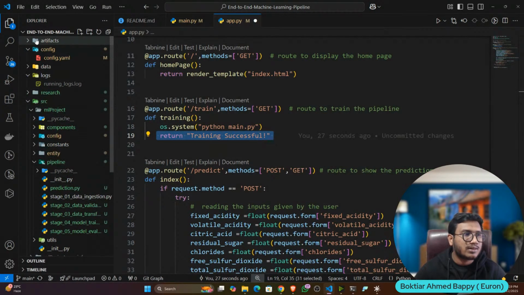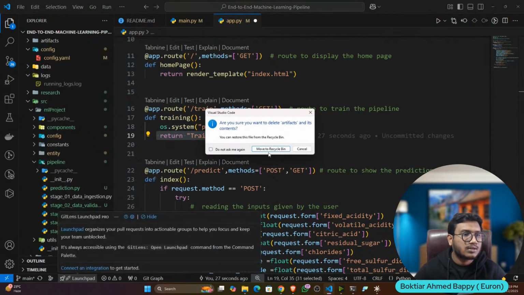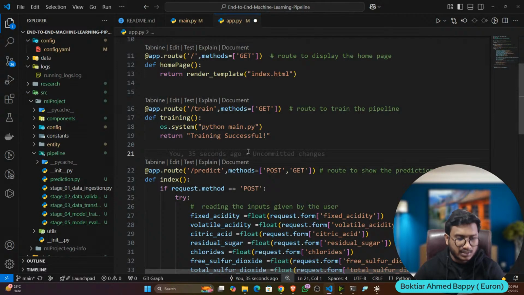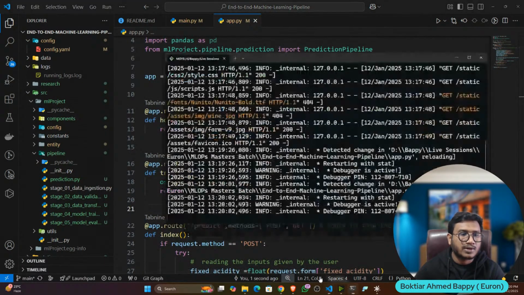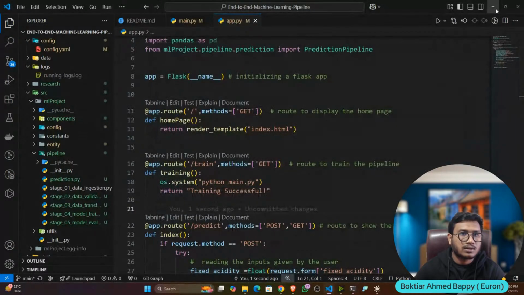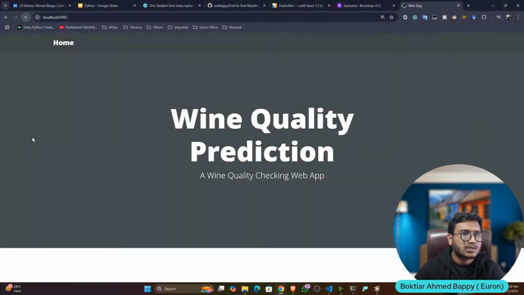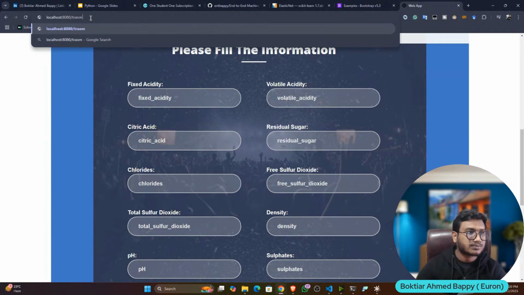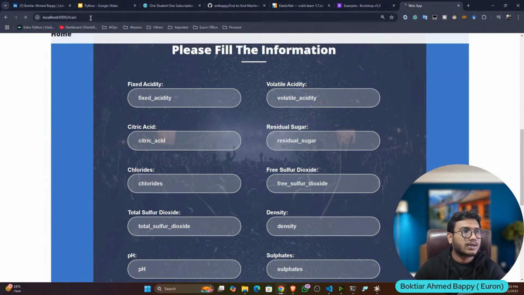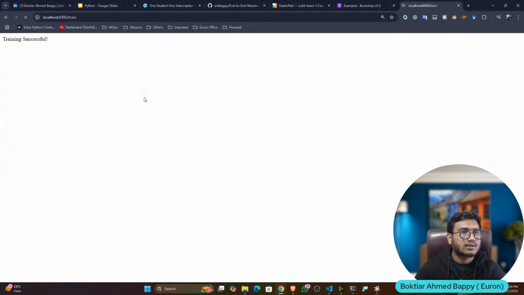Now let me show you. I will delete the artifact. First of all we'll train the model, then we'll test the model. Now see, there is no model, so first we have to train the model. I'll come here and refresh. To train the model, just give /train here. Now hit enter. Now see, training successful.